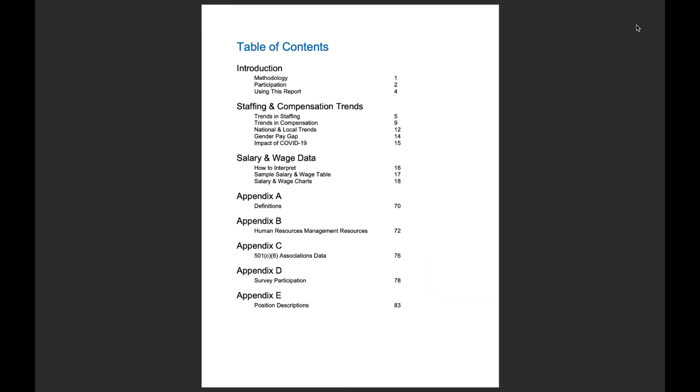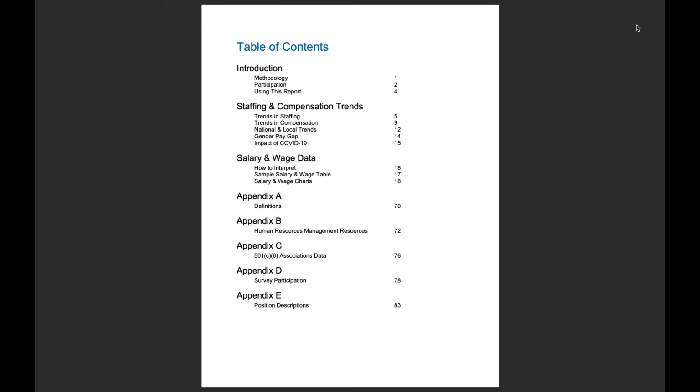Our table of contents lists the individual sections of the report. It also shows you where to find the salary and wage data by individual positions. So you'll find that there on page 16, salary and wage data, and this is where all of those individual tables begin for those specific positions. So this is an area where organizations seek to find information about various positions and what the salaries are for those by organizational size. So you can find that on page 16.